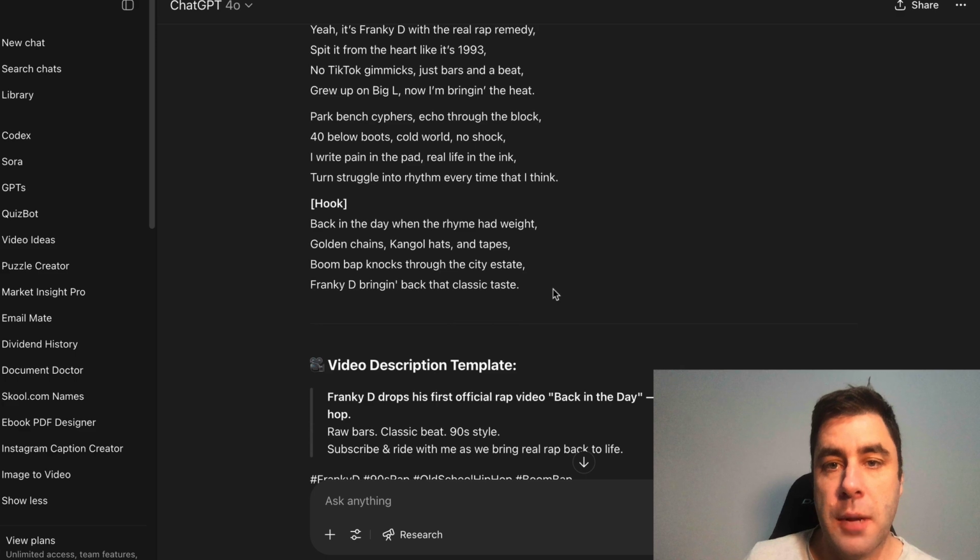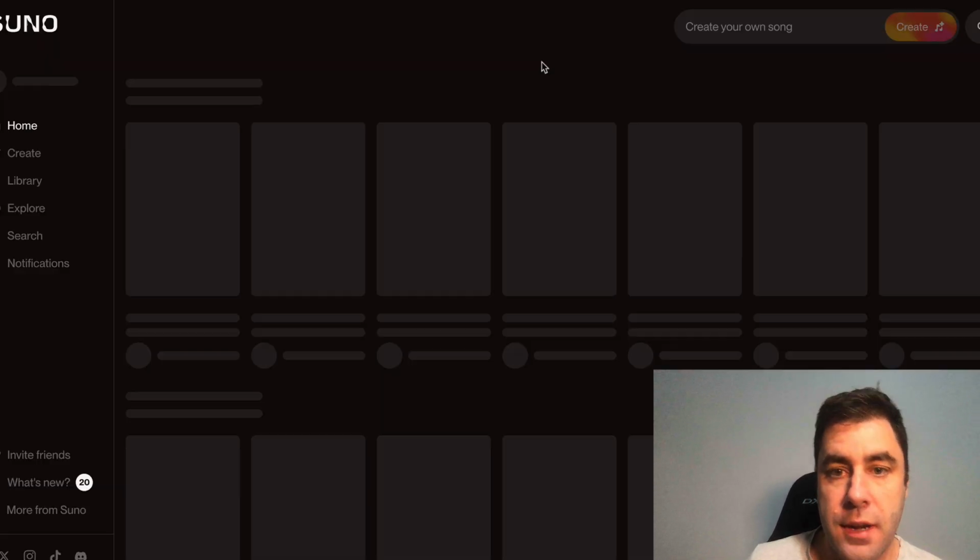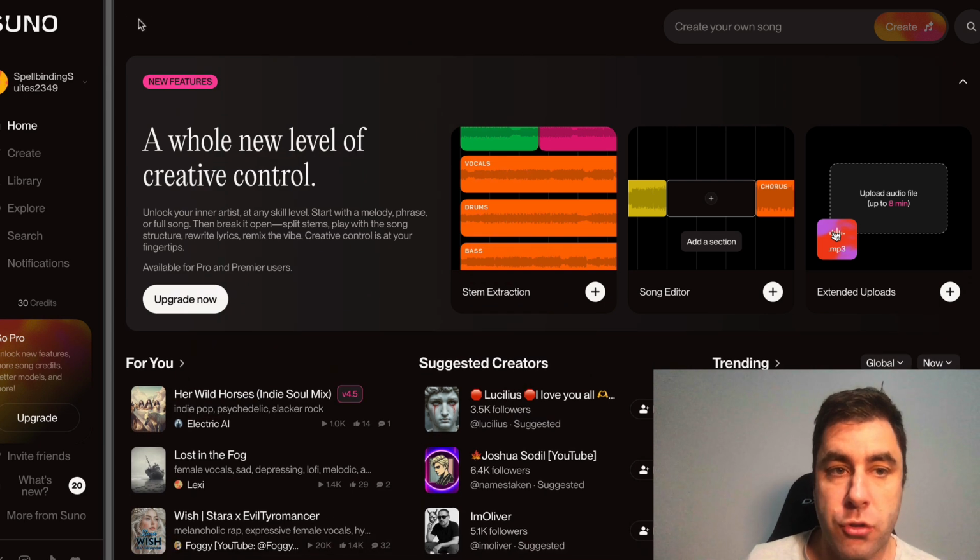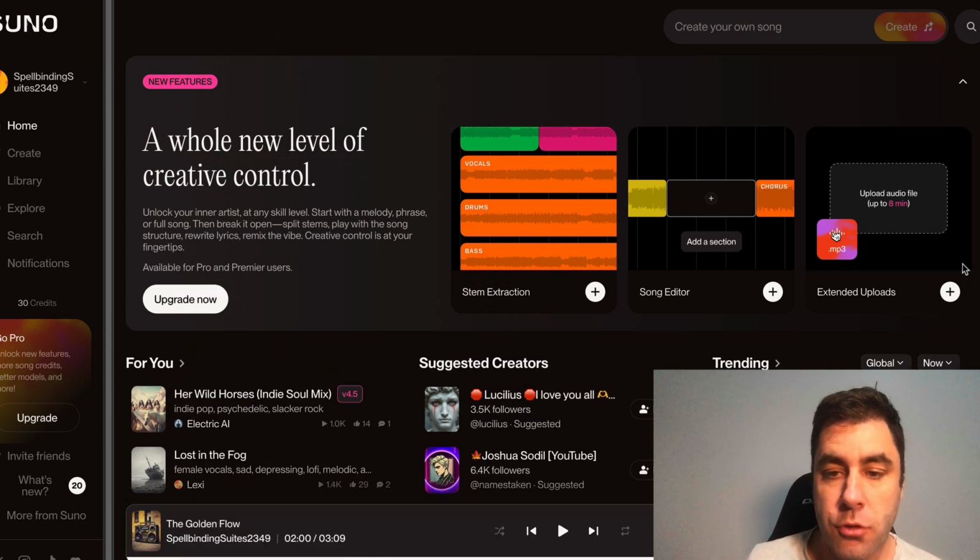Okay, so there's a couple of things that we can do here. First of all, we need to go to the app that we're going to use to make the music. Now, the app that we're going to use to make the music is called Suno.com. So go to Suno.com, sign up and create an account, and then go to create.